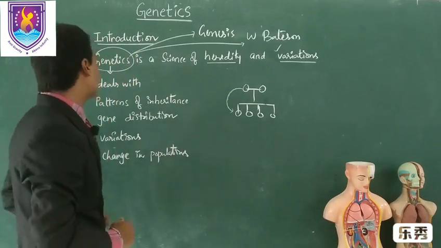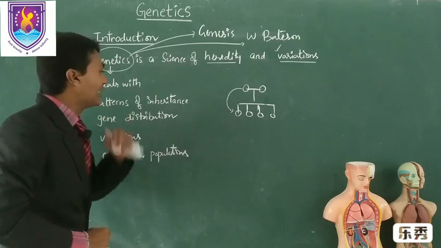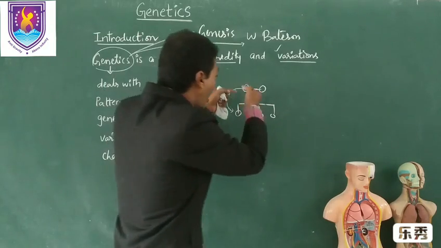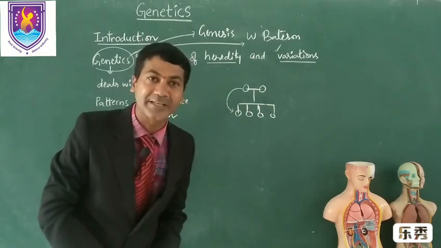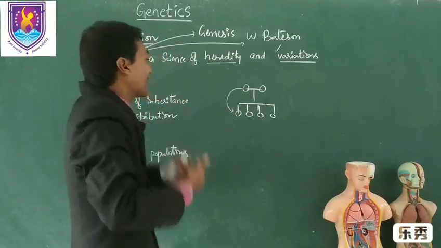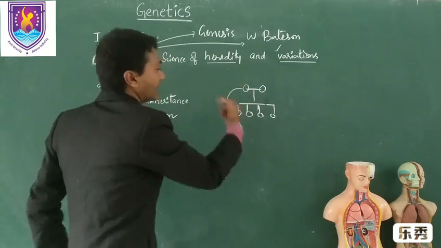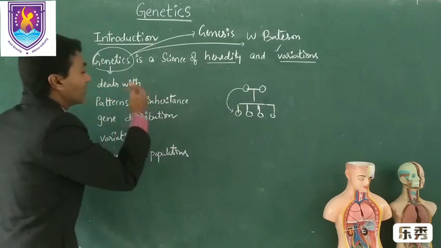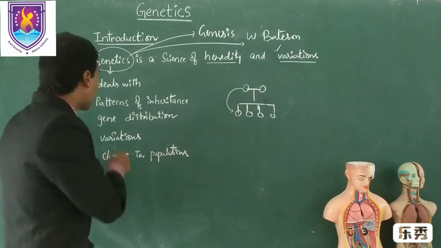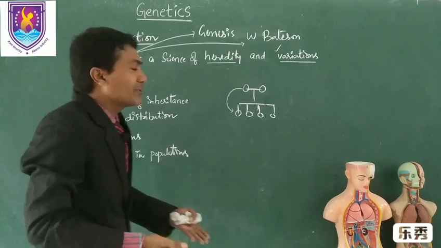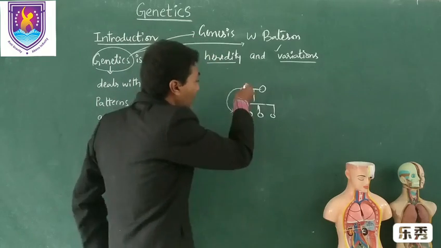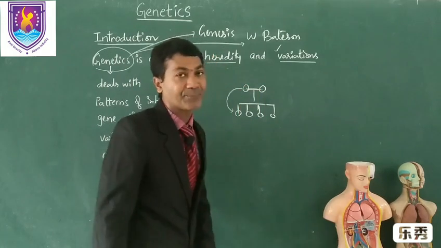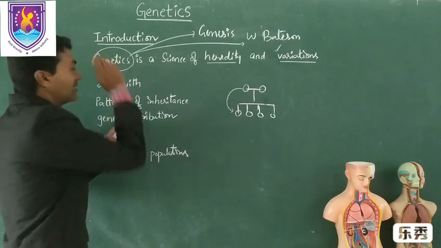And genetics deals with patterns of inheritance. So here, how the characters are inheriting from one generation to another generation, what is the cause that the characters are transmitting. The patterns of inheritance is the first one, and the gene distribution, the characters are because of genes, right? So how these genes are distributing from the parents to their progeny, that is also dealt with by genetics.